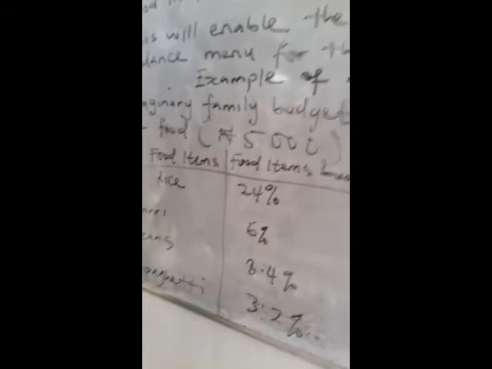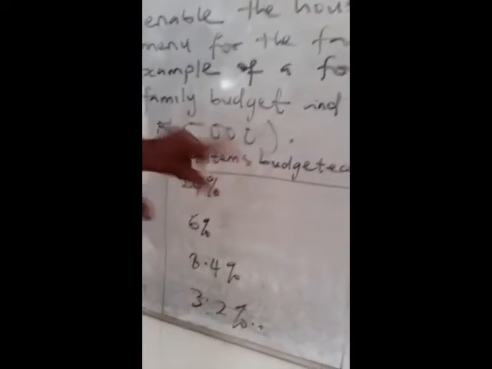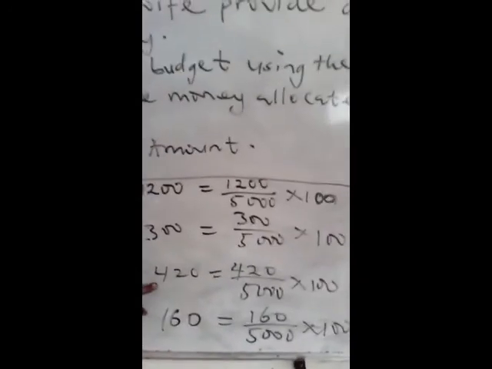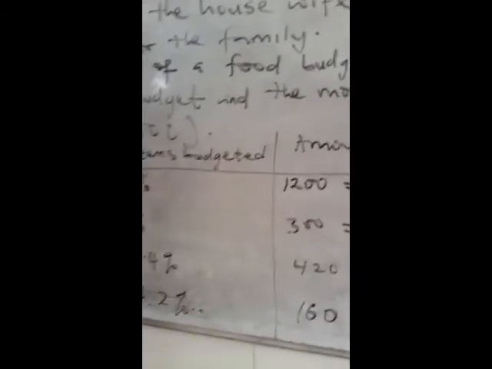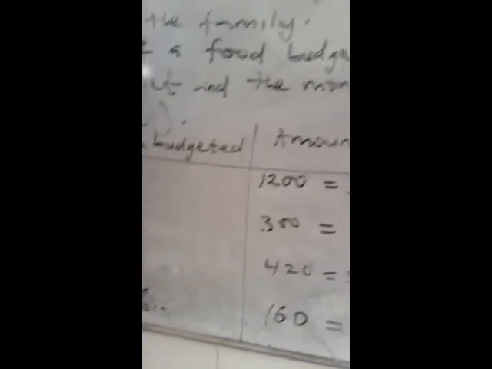Likewise for the rest. Garri, I budgeted 300 naira. The same way you will get your percent, 300 over 5,000 times 100. Beans, I budgeted 420 naira, because you don't consume beans or garri the way you consume rice.